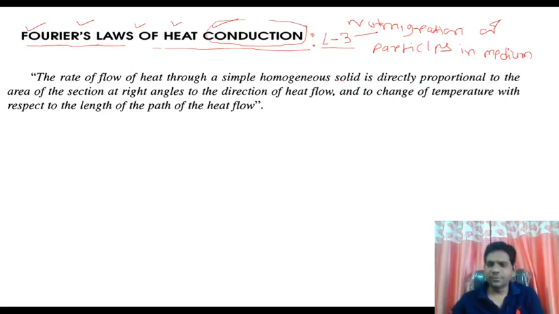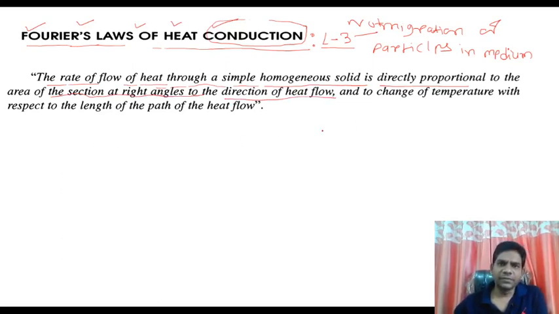What is the statement of this Fourier's law? See here the statement, let's read this. The rate of flow of heat through a simple homogeneous solid is directly proportional to the area of a section at right angles to the direction of heat flow.